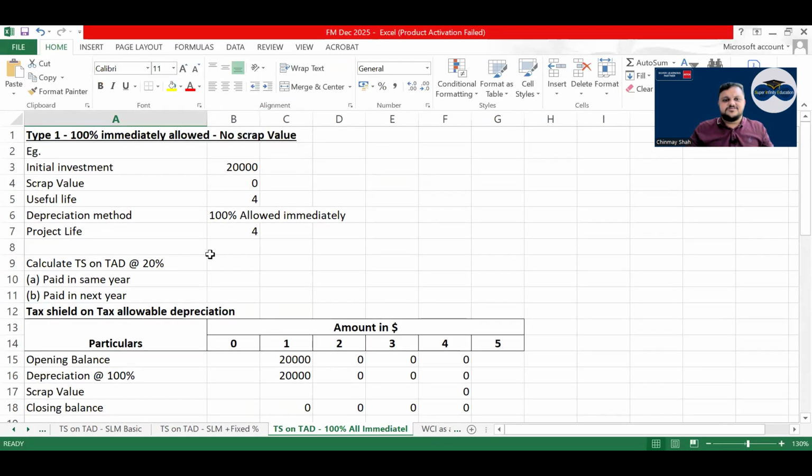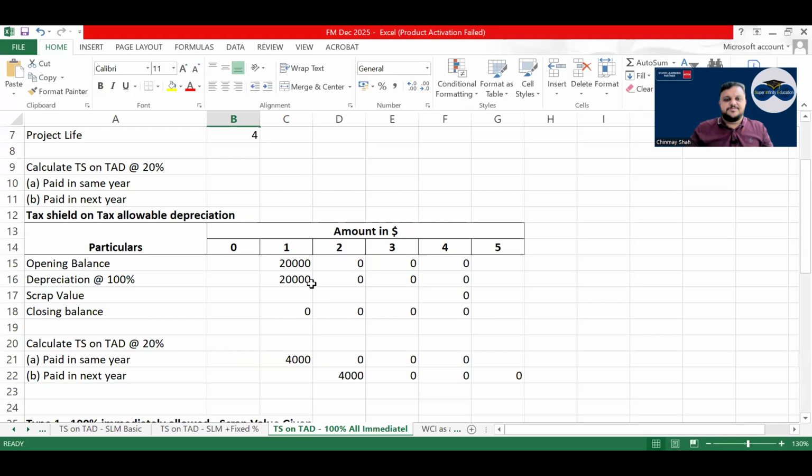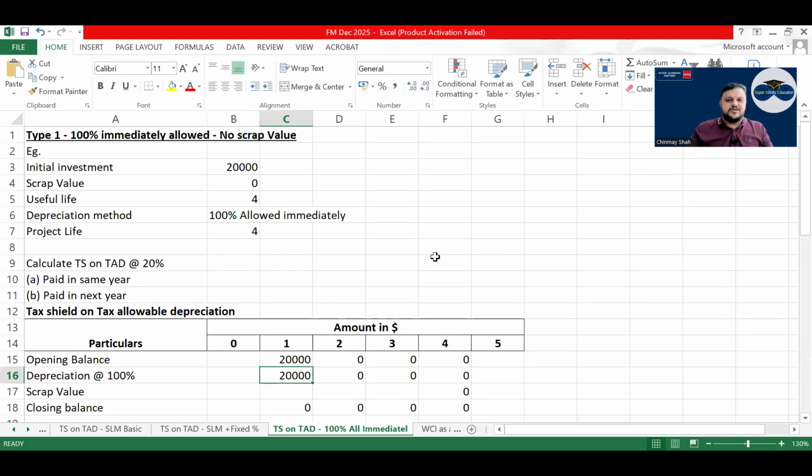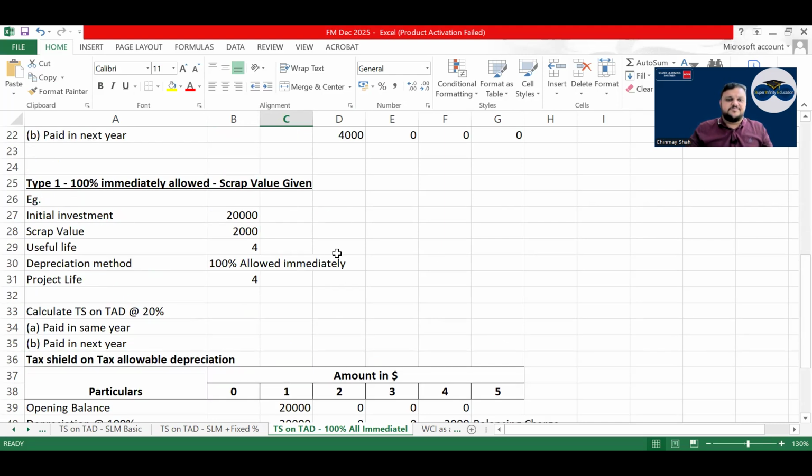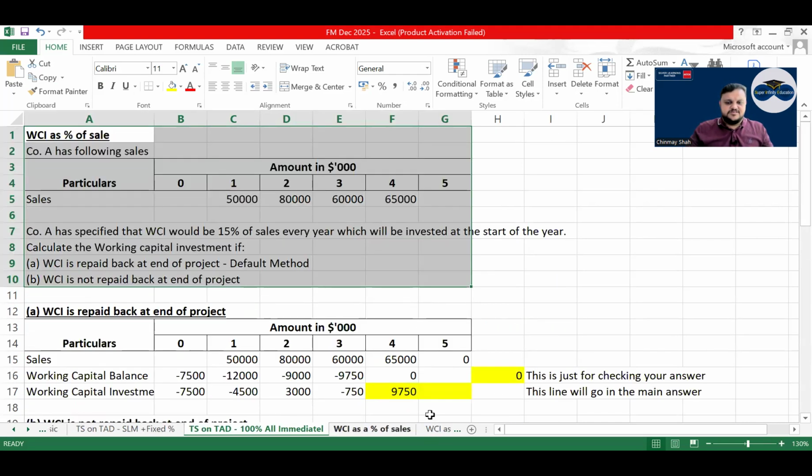Then there is something called 100% allowed immediately. In the first year only, what will happen? Full depreciation is allowed to you. Correct? Have a look, 100% depreciation allowed. Right? That is how it is. Then, चलो आगे, we did, I think, Melplash company.